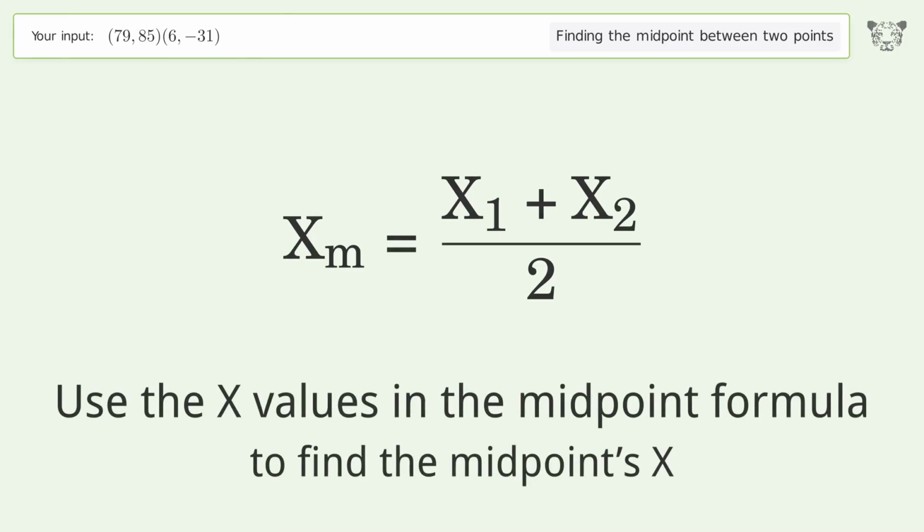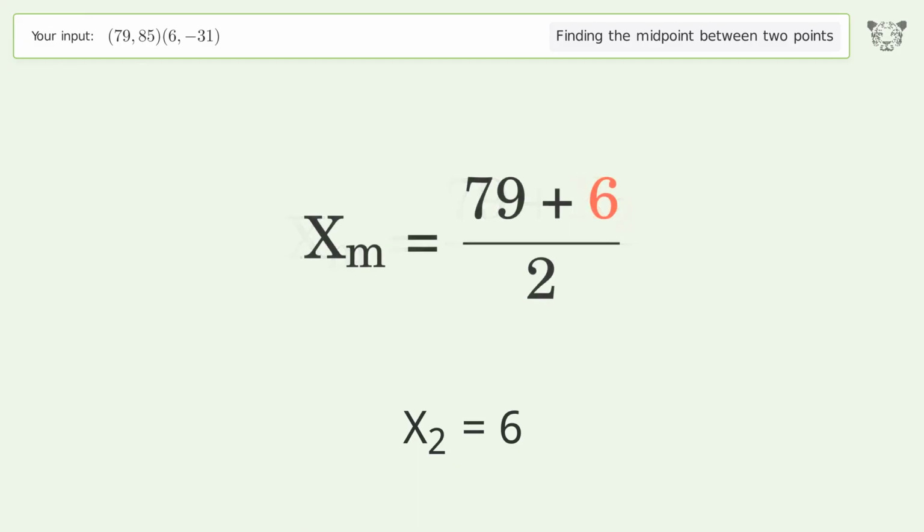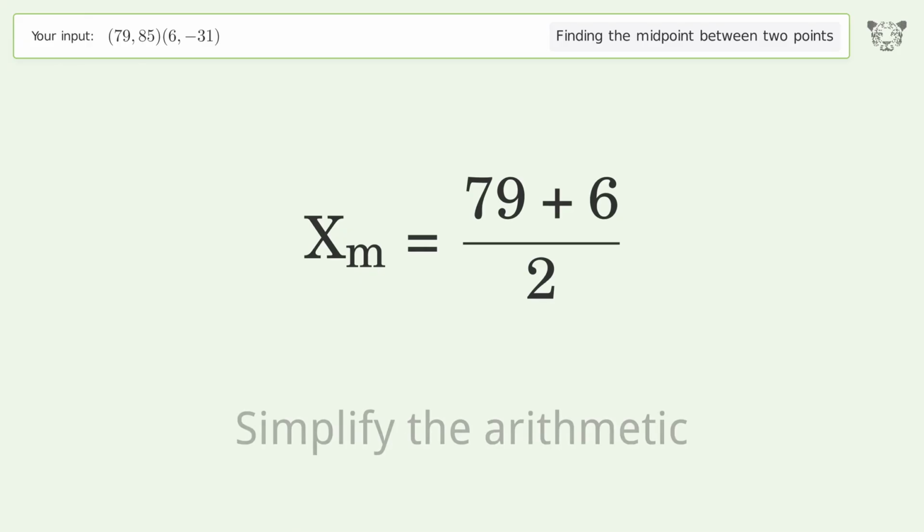Use the x values in the midpoint formula to find the midpoint's x. x1 equals 79. x2 equals 6. Simplify the arithmetic.